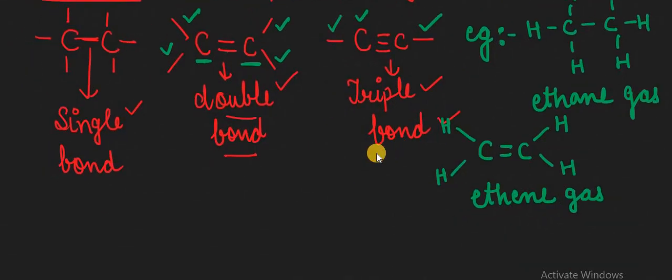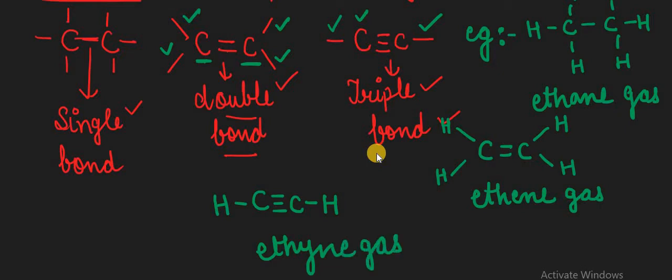Now the third and last example, for the triple bond, is carbon triple bond carbon. One hydrogen is over there, and the second hydrogen is along with this carbon. This triple bond carbon compound is named ethyne gas. So the names present are ethane, ethene and ethyne gas.